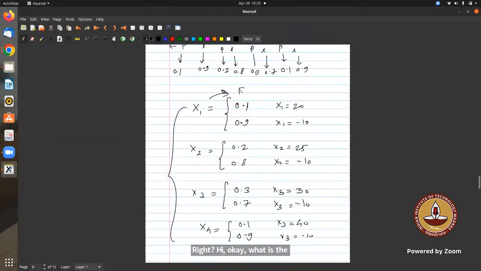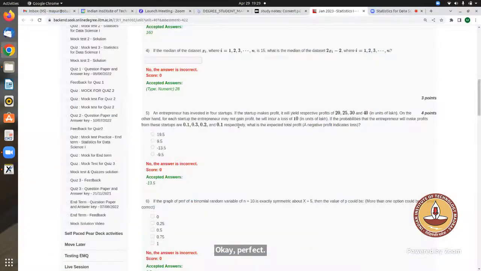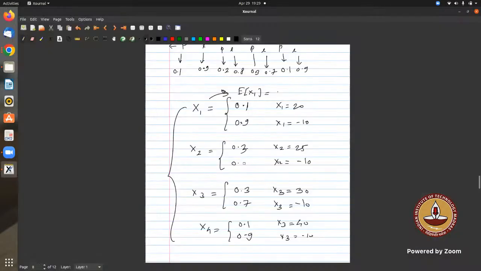What is the expectation of X1? For X2, sir, 25 with probability 0.3, 0.7. Okay, 3, 7, 2, 8, anyway, this does not matter much.